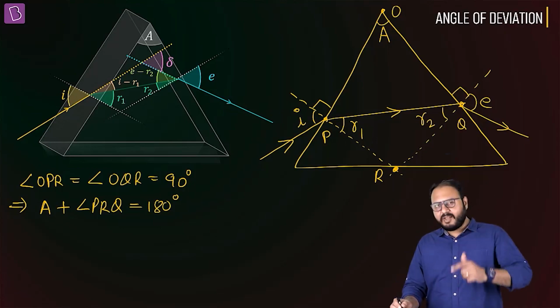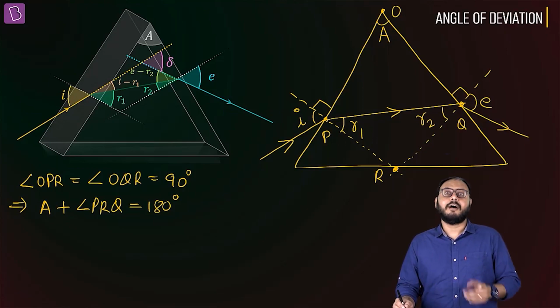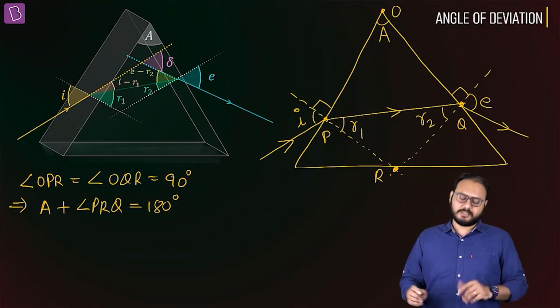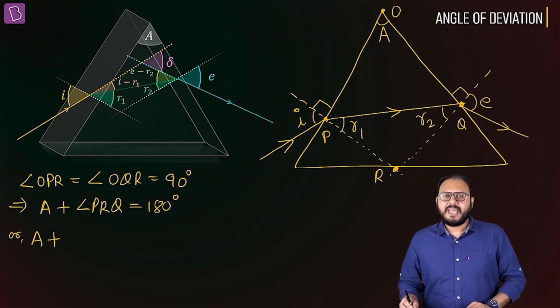In fact, can I make a fancy statement? OPRQ is a cyclic quadrilateral. Opposite angles are supplementary. Not relevant, but just showing off. So A plus PRQ equals 180.